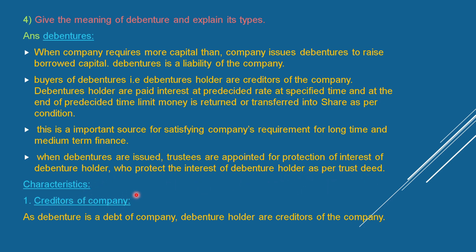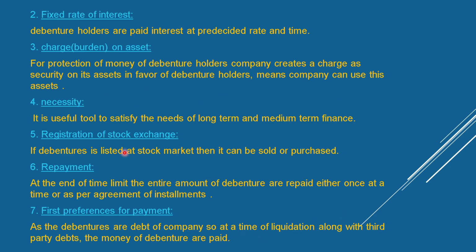Characteristics. Creditors of a company. As debenture is a debt of the company, debenture holders are creditors of the company. Fixed rate interest. Debenture holders are paid interest at pre-decided rate and time. Charge burden on assets. For protection of money of debenture holders, the company creates a charge as security on its assets in favor of debenture holders, but the company can use these assets. Necessity. It is a useful tool to satisfy the needs for long-term and medium-term finance.